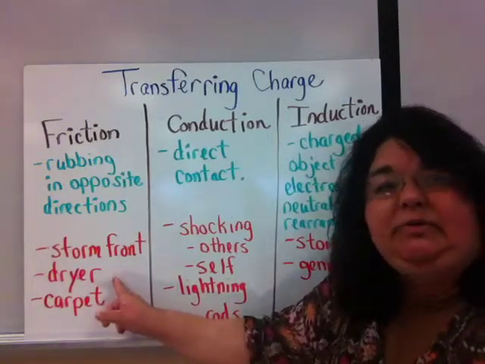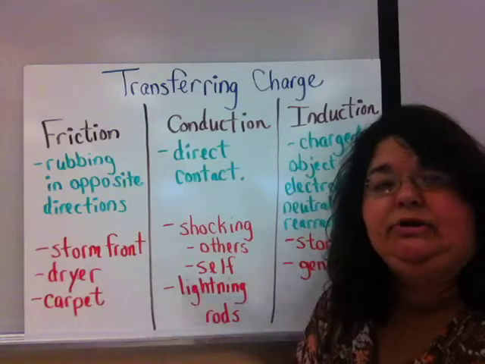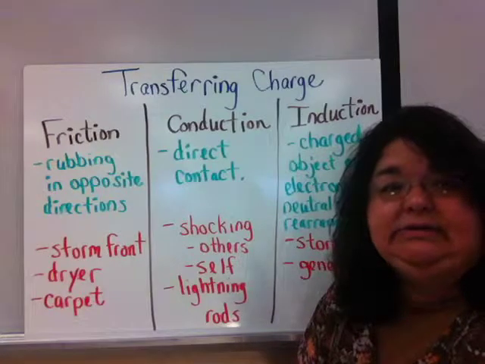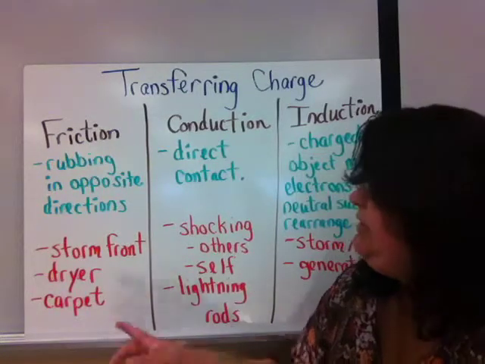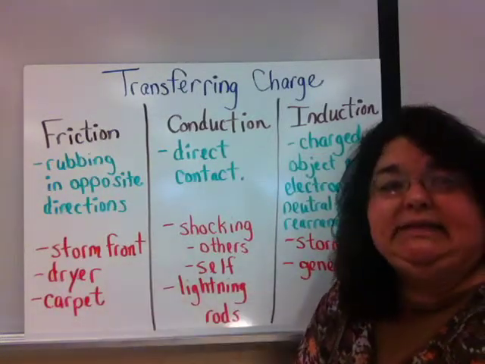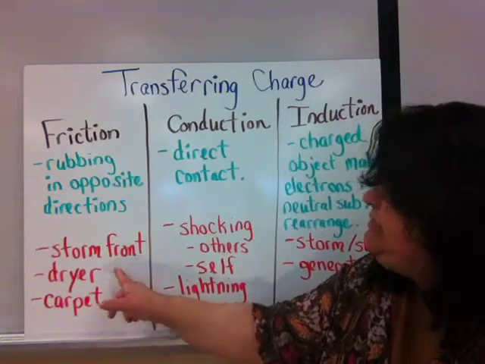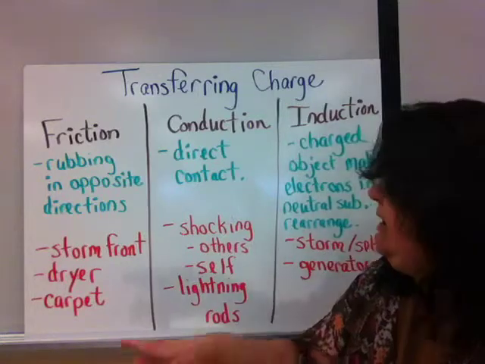If you've ever forgotten to put towel sheets in the dryer when you were washing clothes of different textures, like a silk slip with a bath towel, you know that that slip is going to get static cling on it through the dryer because of the friction of rubbing inside the dryer.